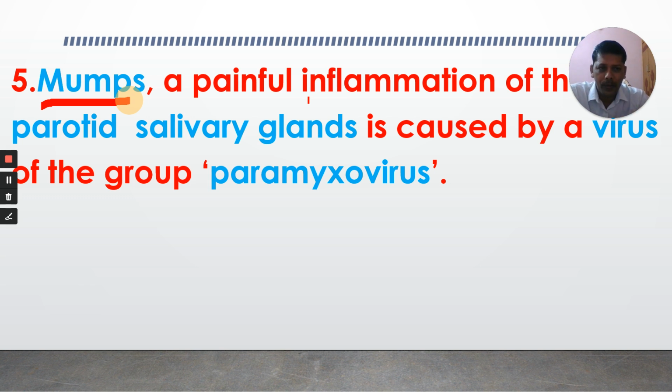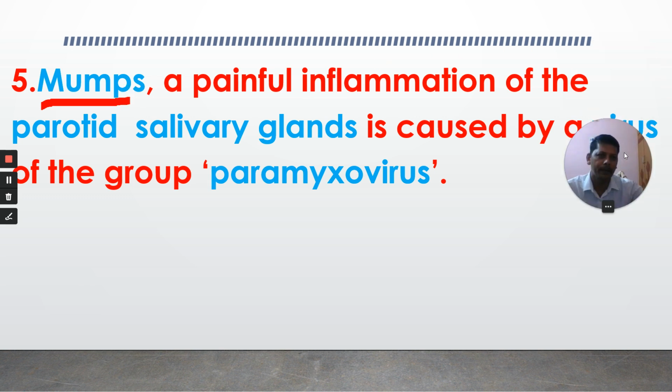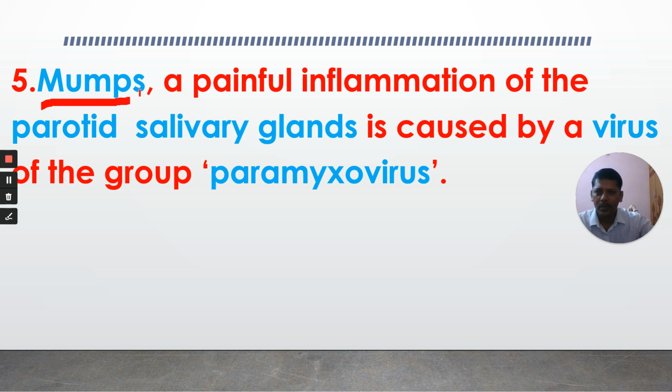We also learned inflammation of the tonsils, tonsillitis, appendicitis, and inflammation of the stomach, gastritis. Inflammation of the parotid glands is called mumps. The parotid gland is one type of salivary gland. It is caused by a group of viruses called paramyxoviruses, which cause inflammation in our salivary glands, especially the parotid gland.